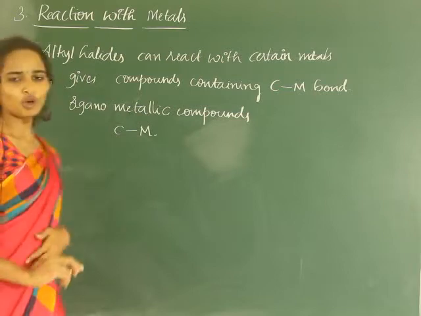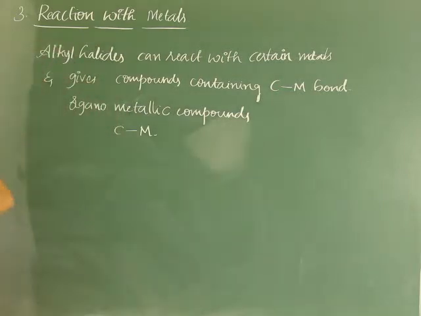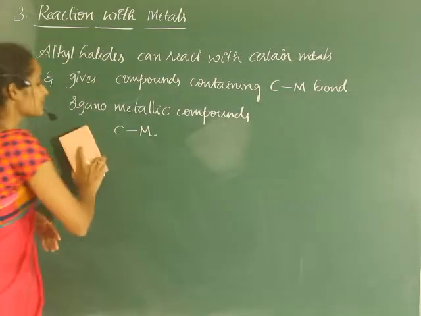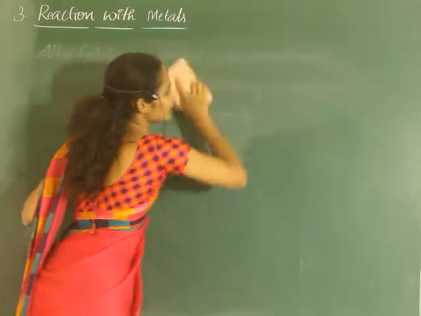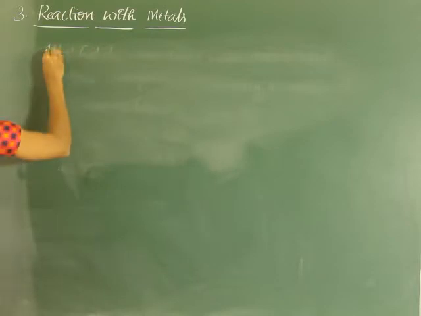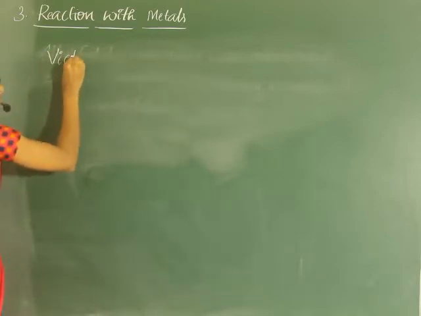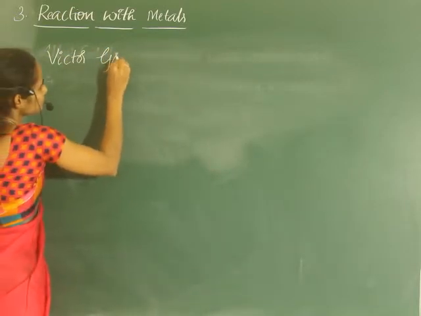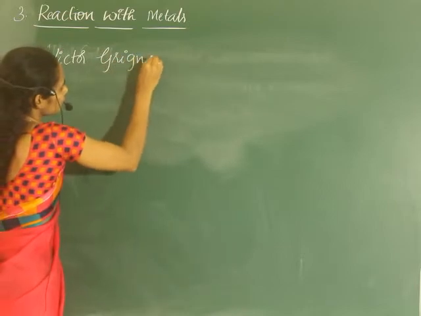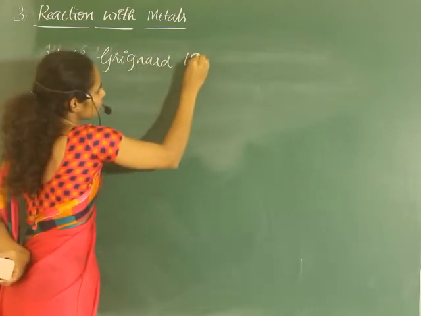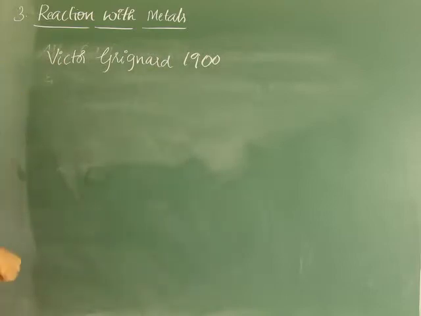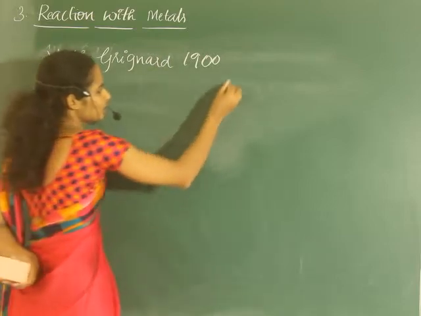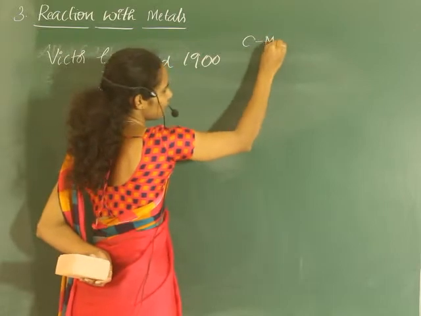See, one of the important classes of organometallic compounds was discovered by a great scientist called Victor Grignard. In the year 1900, Victor Grignard synthesized an organometallic compound, that is a compound containing a carbon metal bond.